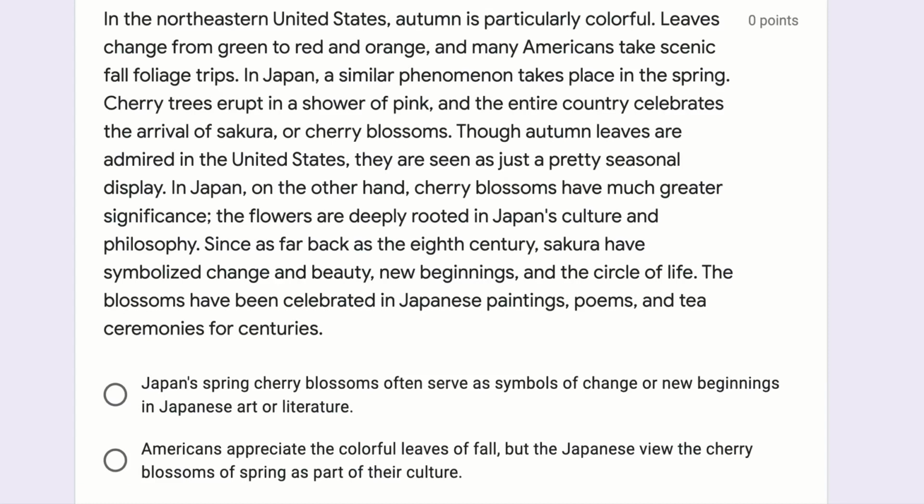Japan's spring cherry blossoms often serve as symbols of change or new beginnings in Japanese art or literature. Okay, that's true. And the author sort of talks about that near the end of this paragraph. But does that connect everything that's talked about in here? No, because that doesn't mention the US at all and our appreciation of the fall foliage. Option 2 states Americans appreciate the colorful leaves of fall, but the Japanese view the cherry blossoms of spring as part of their culture. That connects everything together. That's our main idea.